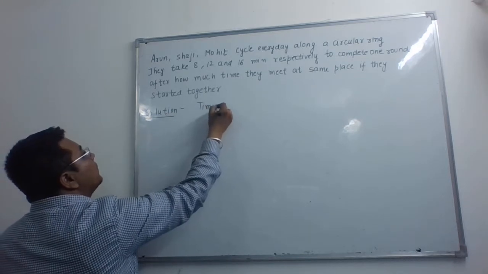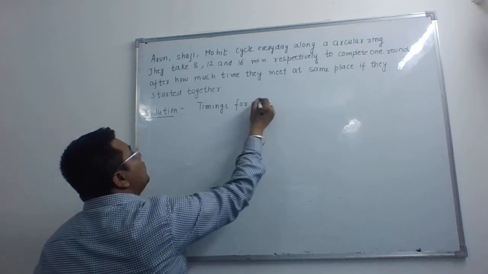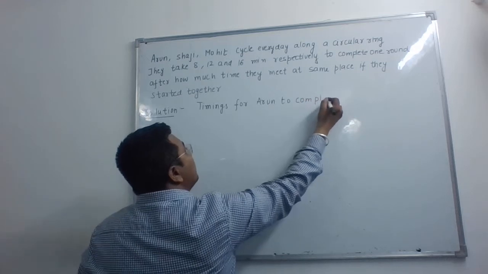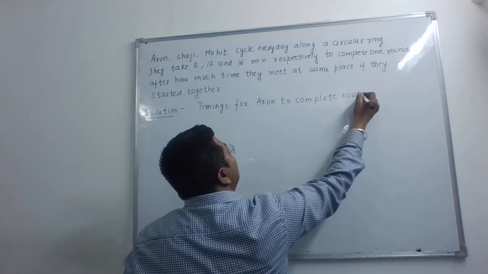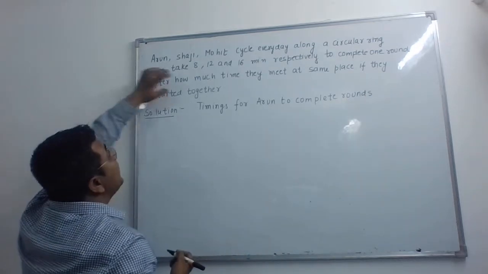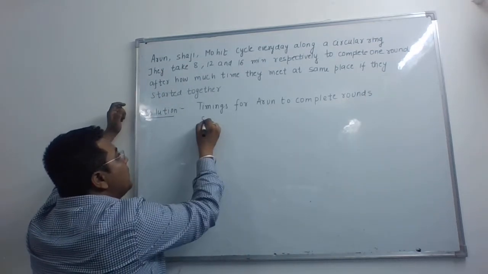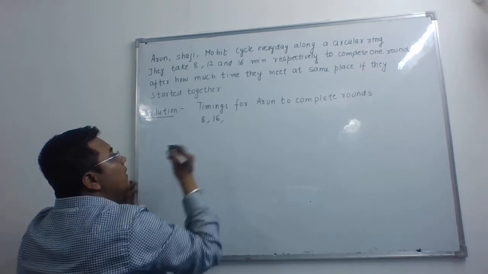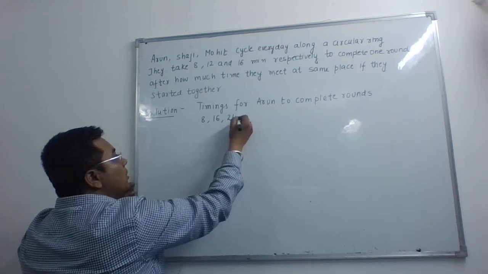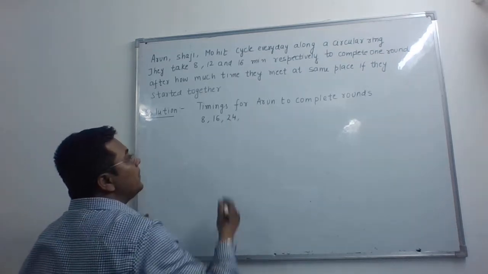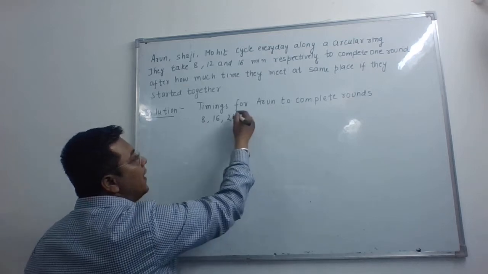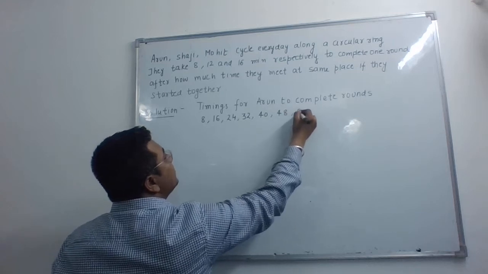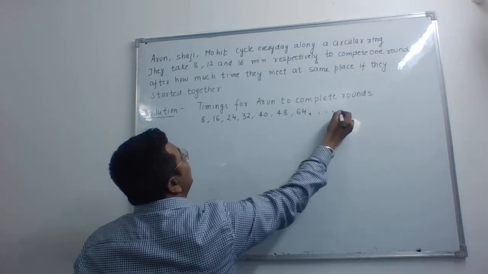timings for Arun to complete rounds. If Arun takes 8 minutes to complete a round, then after 8 more minutes he will complete one more round, and after 8 minutes one more round. So rounds will be completed in the multiples of 8. Next is 32, then 40, 48, 64 and so on.